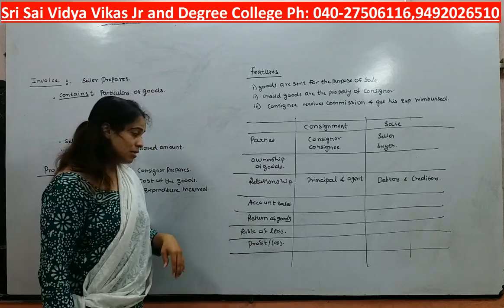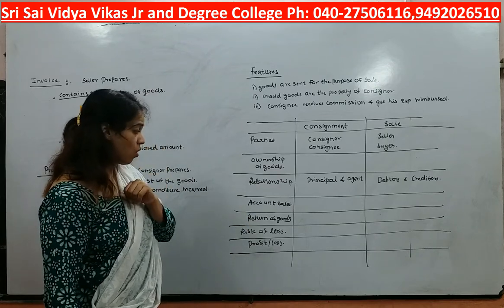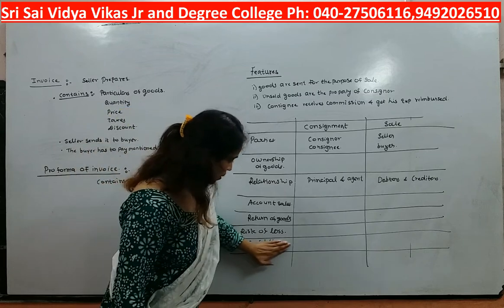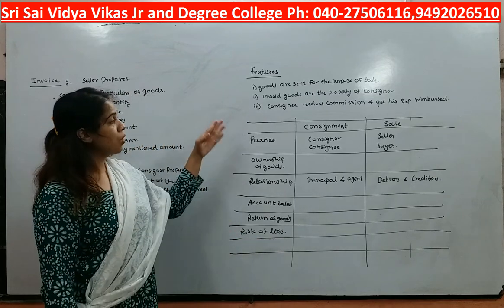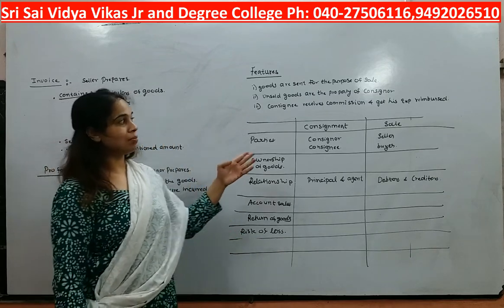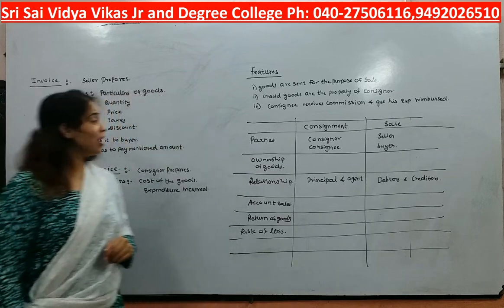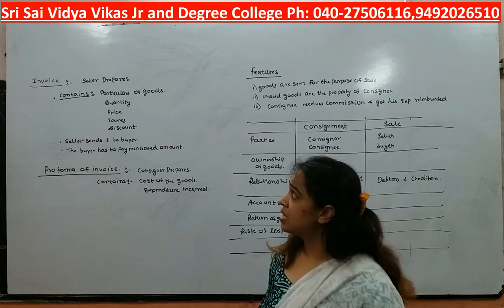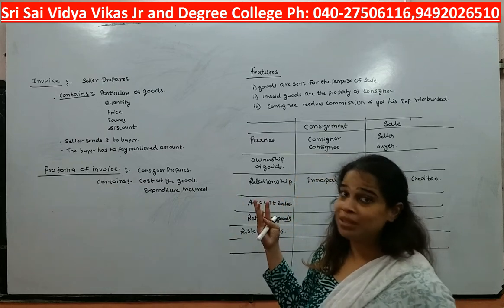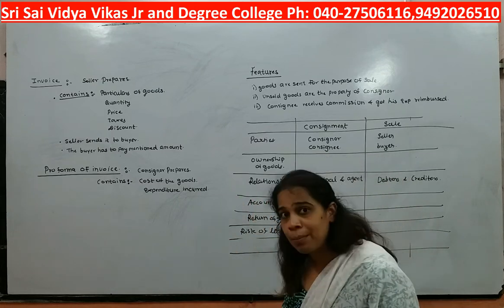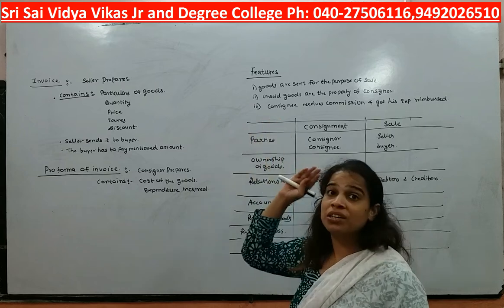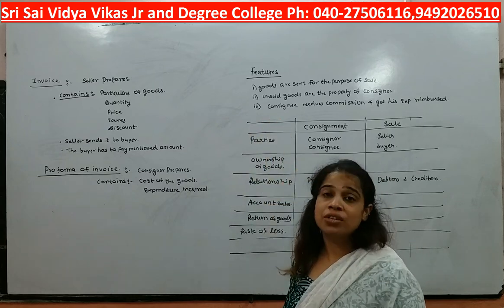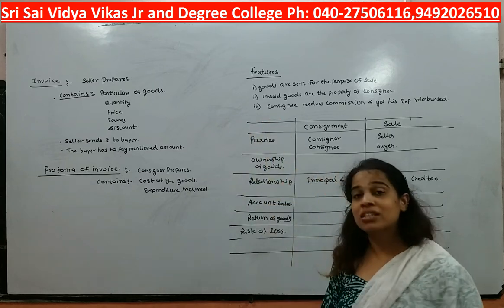Next is profit or loss. I have written this twice. So these were the differences between consignment and sales. In today's class we have discussed a few important terminologies, like what is an invoice, what we mean by receipt, what is a pro forma of invoice, and then we learned the features of consignment and the difference between consignment and sale.